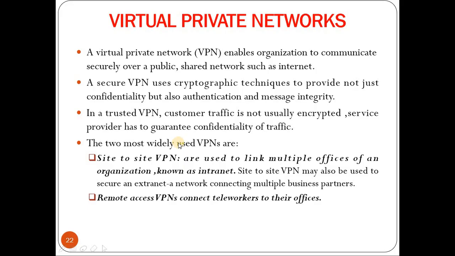Two widely used VPNs are site-to-site and remote access VPN. Site-to-site VPNs are used to link multiple offices of an organization, known as an intranet. A site-to-site VPN may also be used to secure an extranet, a network connecting multiple business partners. Remote access VPNs connect teleworkers, that is nothing but mobile users or users from home, to their offices.